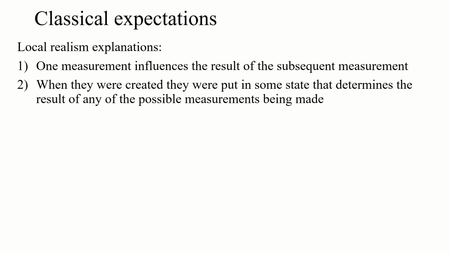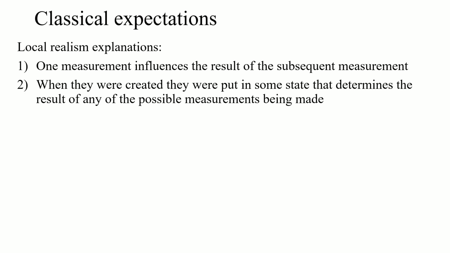So now let's think about what we would expect. How could we explain correlations or results in these experiments? Well, classically, or using local naive realism, remember we had those essentially two types of explanations. First, one measurement, Alice's measurement, say it's made first, somehow influences Bob's measurement, or vice versa.